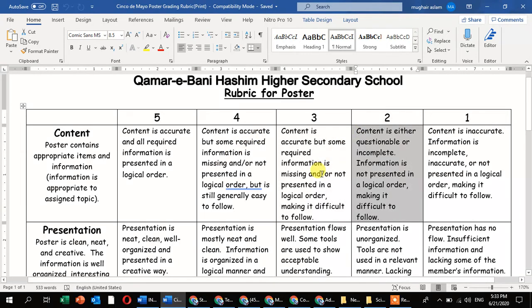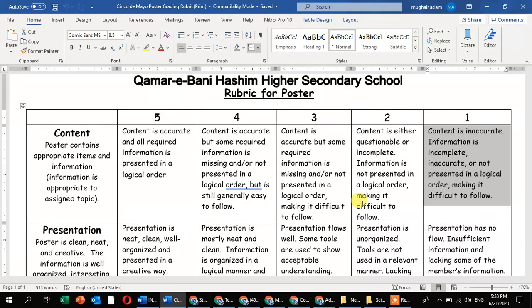Content is either questionable or incomplete, meaning your content is either correct or incorrect. Then your teacher thinks that something else is missing in your content. Information is not presented in a logical order, making it difficult to follow. Last is content is inaccurate. Information is incomplete, inaccurate, or not presented in a logical order, making it difficult to follow.